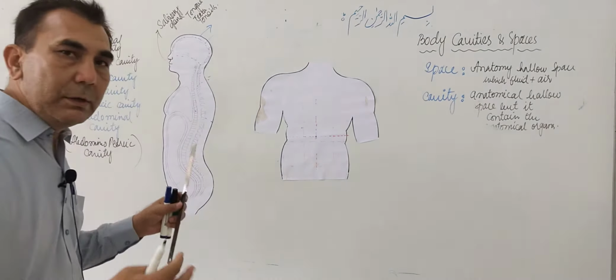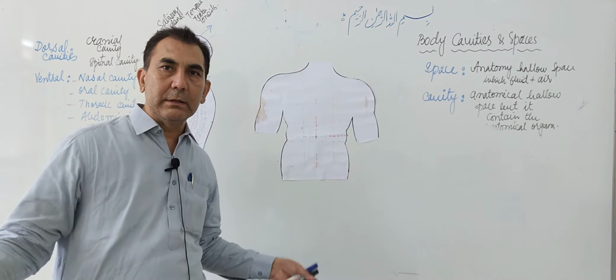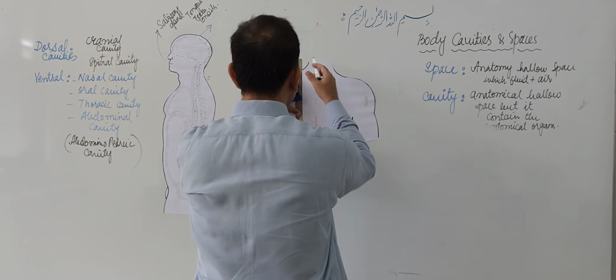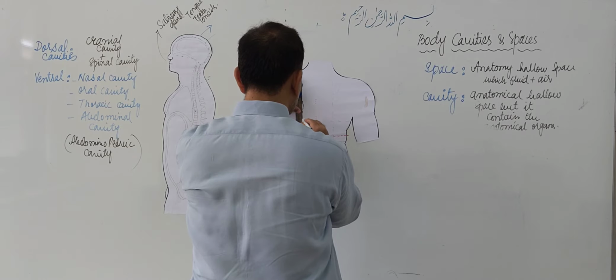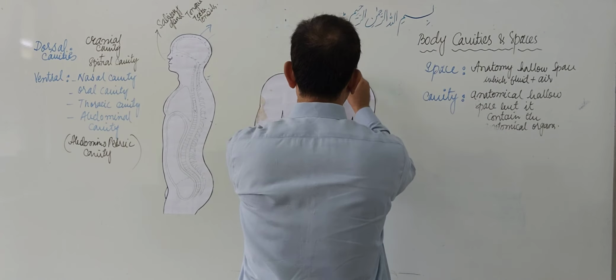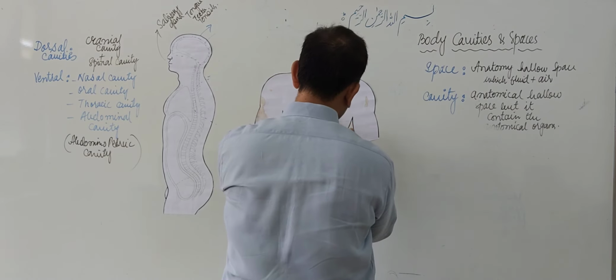So how do we divide the abdominal cavity into nine regions? Here we draw two vertical lines at the mid clavicle, at the mid clavicle region.